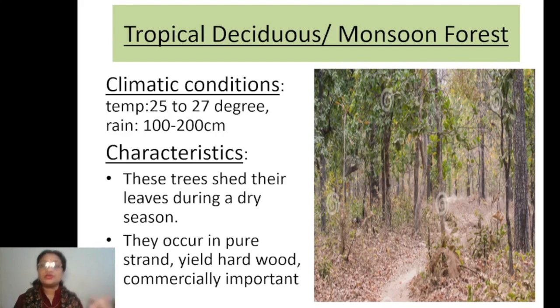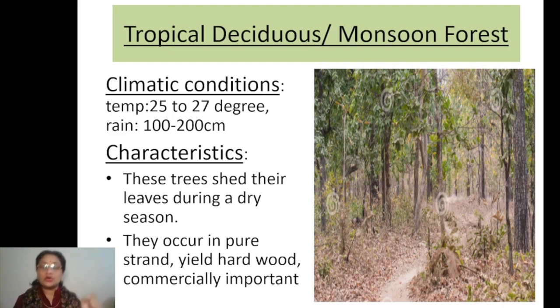The amount of rainfall has changed in this case. For the evergreen type it was above 200 centimeters. Now the rainfall ranges between 100 to 200 centimeters when we are talking of the tropical deciduous or monsoon type of forest.